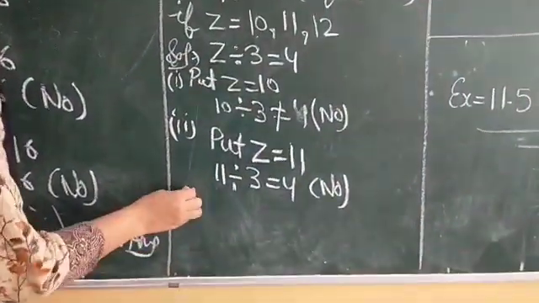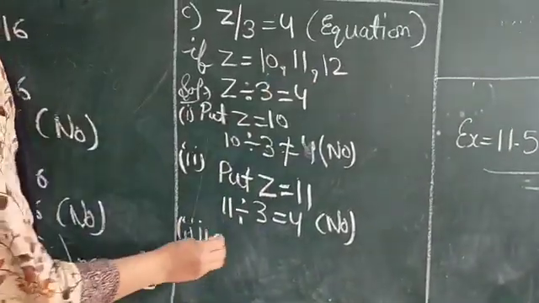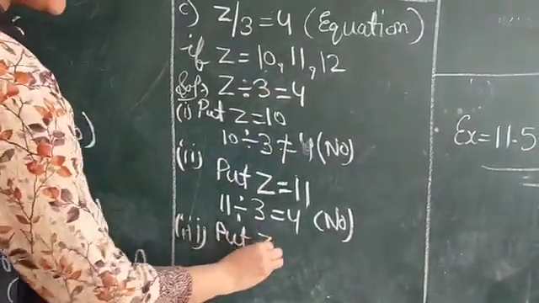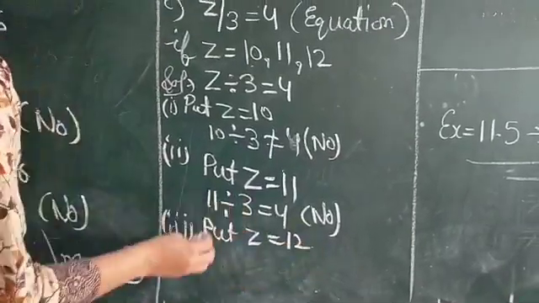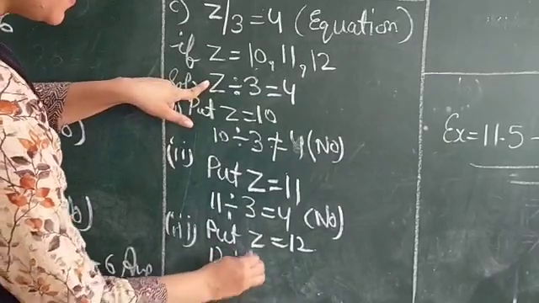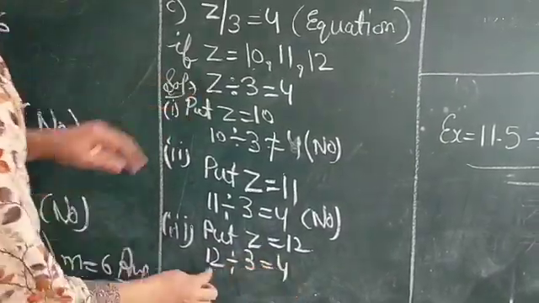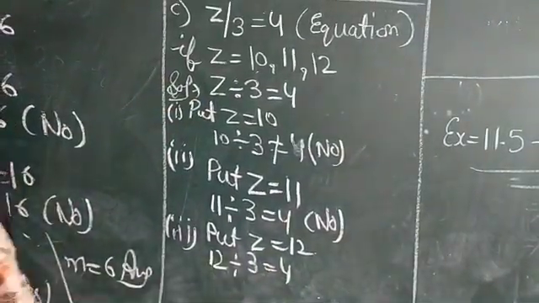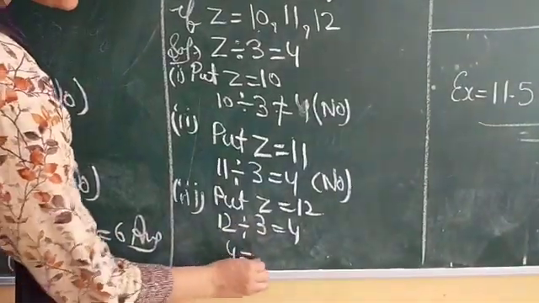So, next part we will put here, that is 12. Put z is equal to 12. So it will be 12 divided by 3 is equal to 4. 12 is divisible by 3. What will come? 3 fours are 12. 4 will come.